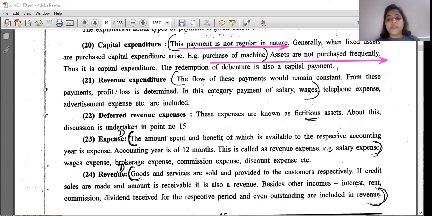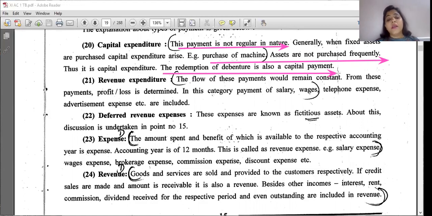The redemption of debenture is capital payment. Redemption. What is the word redemption saying? Redemption means when you pay them back, that is your redemption, right? So it is a capital payment. When you are receiving them, then it's income. When you are repaying them, that is your redemption, and it is a capital payment.